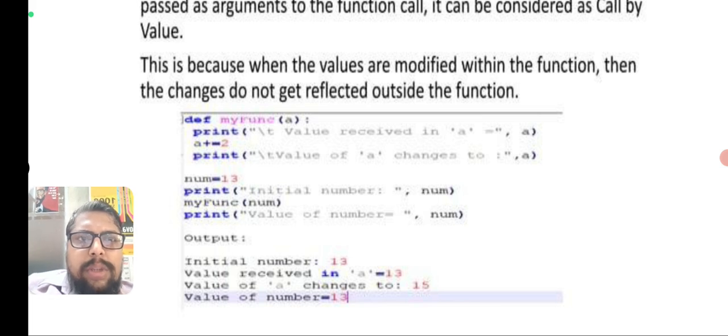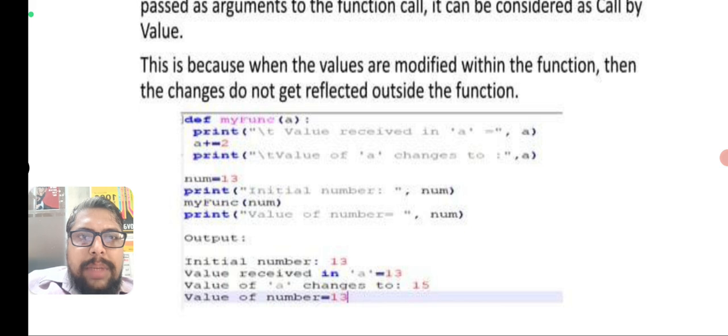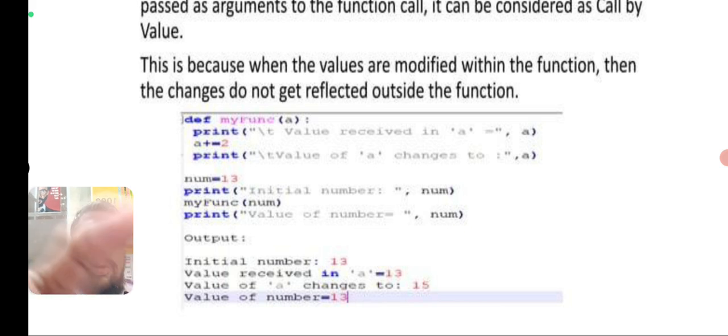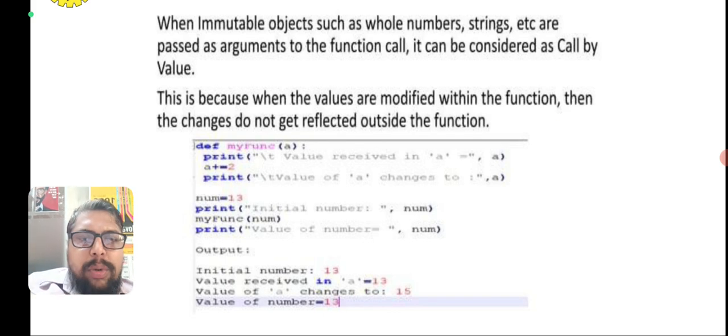We are going to pass the num variable. The initial value of num is 13. We pass the num variable to my function. Next, we print the actual value of num. First, we have the initial value equal to 13. That is, we are passing by value, or call by value, in Python programming.